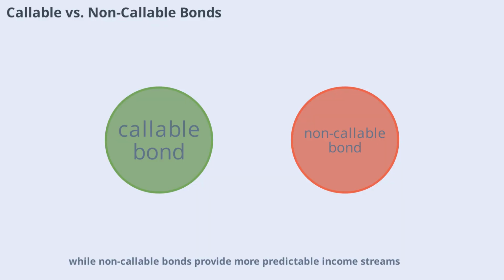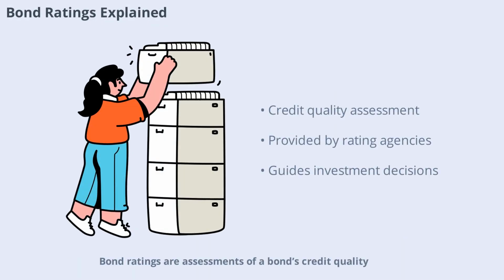Bond ratings are assessments of a bond's credit quality, provided by agencies like Moody's, S&P, and Fitch. These ratings help investors gauge the risk of default and make informed decisions. Investment-grade bonds have higher ratings, while high-yield or junk bonds have lower ratings. Understanding bond ratings is essential for evaluating the risk and return profile of any bond investment.